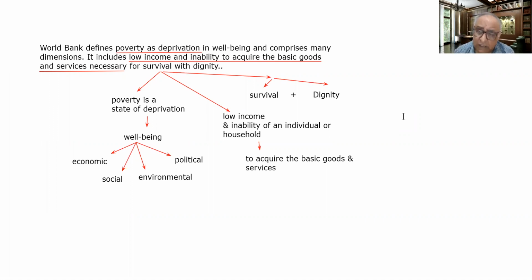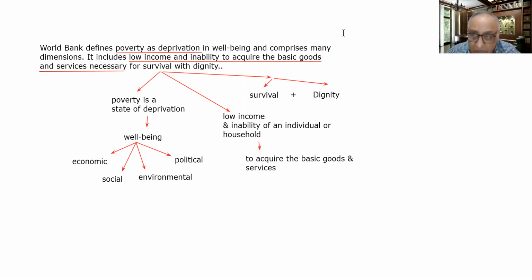So dignified life is important. It is not only survival. Even the animals are surviving. But the difference between man and animal is that we live a dignified life. So this definition of the World Bank is very important in this respect.